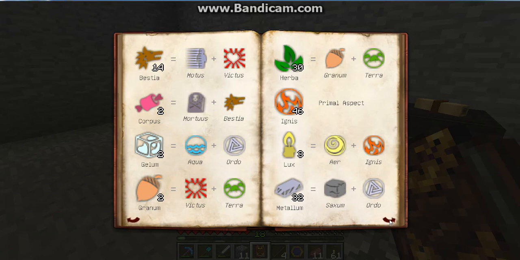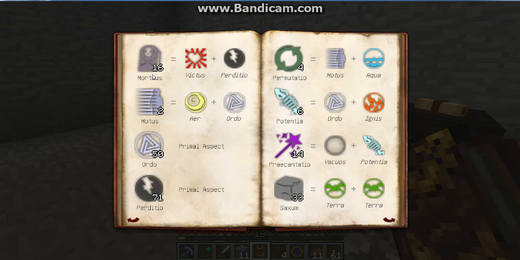Metallum, which is saxum and ordo. Mortuus, which is life with entropy. So death is life when you add entropy. That's a good lesson to be learned. And modus is ordered air, I guess. So ordo being a primal aspect, perditio, primal aspect.